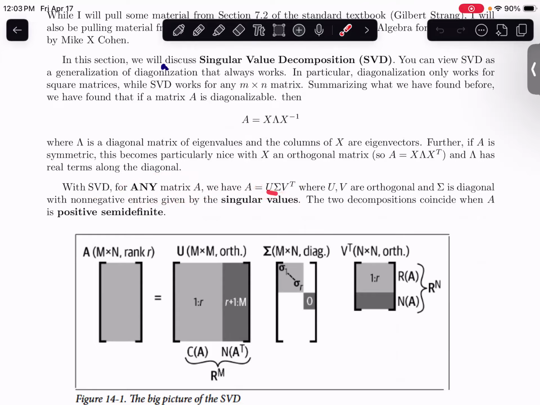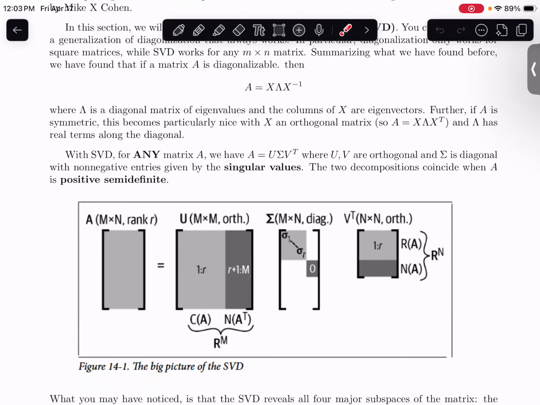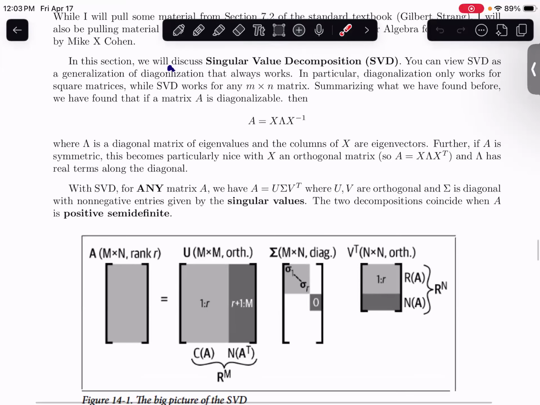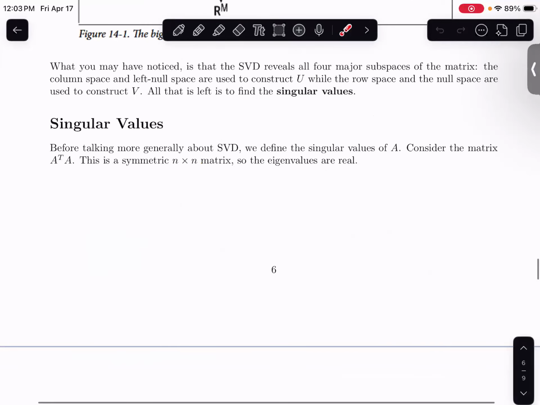It's U times sigma times V transpose, where U and V are orthogonal matrices. And this matrix sigma consists of what are called singular values, which we're going to define as the square root of the eigenvalues. The idea that links diagonalization together with the singular value decomposition is that when you're doing the singular value decomposition, you're really doing diagonalization applied to matrices